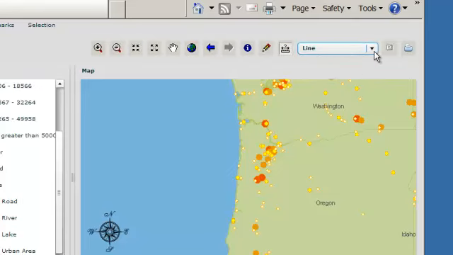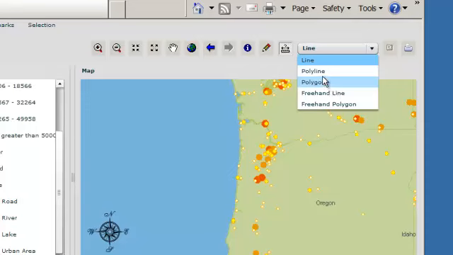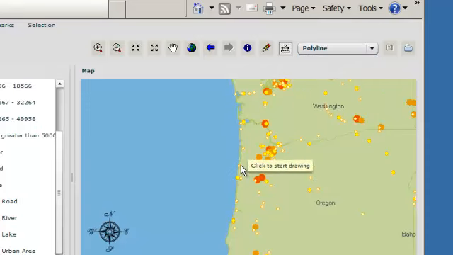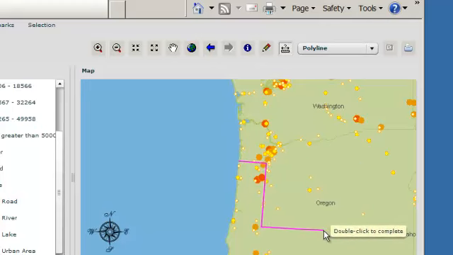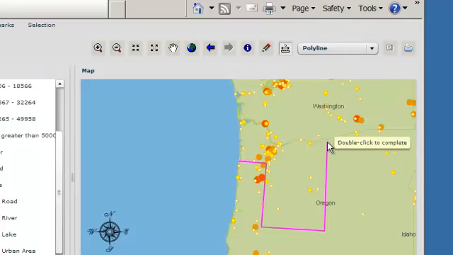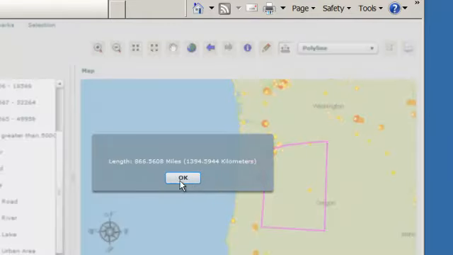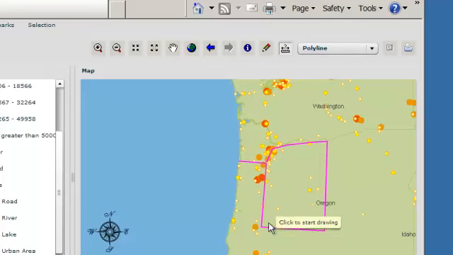The line again. A polyline allows me to click multiple points. So let's say I wanted to figure out a route from the coast to the valley, down the valley, over the Cascades, up to the Columbia, and back home. And that gives me a route with many what are called vertices. Every time I click, that's a vertice. I'm going to clear that.